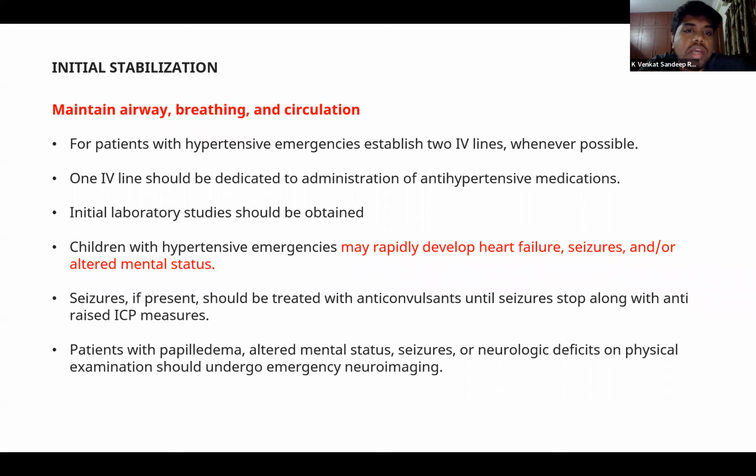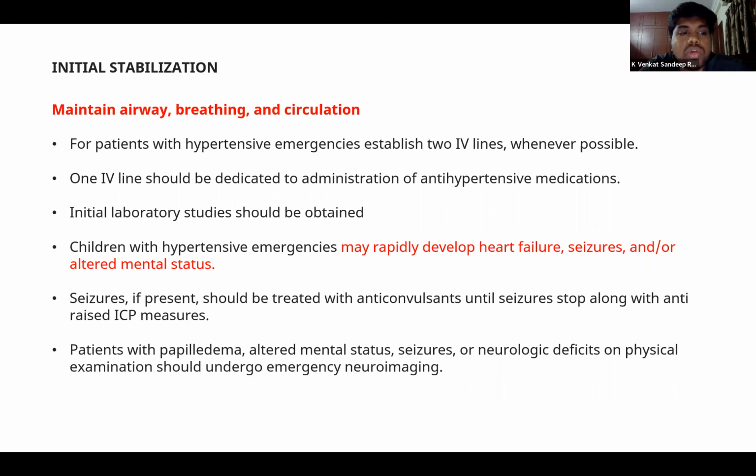One IV line is always dedicated for the administration of antihypertensive medications. And whenever we put in the IV lines, we also have to take our initial samples for the initial lab studies.